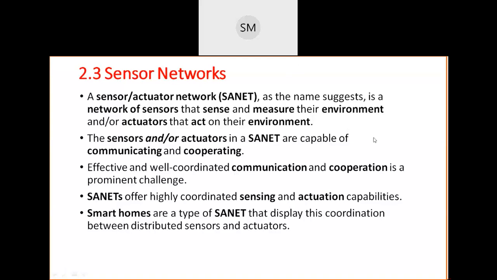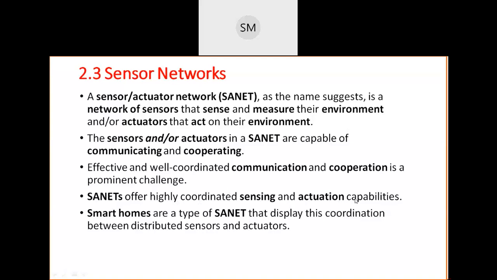So what we do, SANETs usually provide us highly coordinated sensing and actuation capabilities. It means that these SANETs, that is, networks of sensors and actuators, know very well how to take the work from these sensors and make best use of that sensed data.